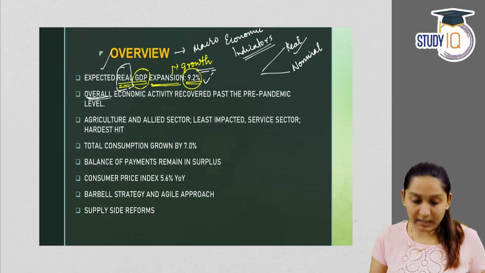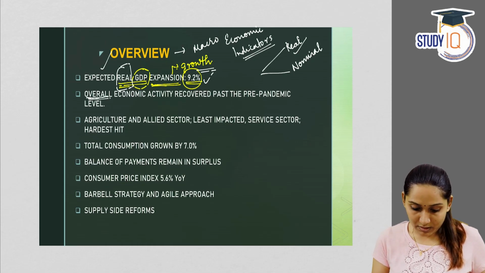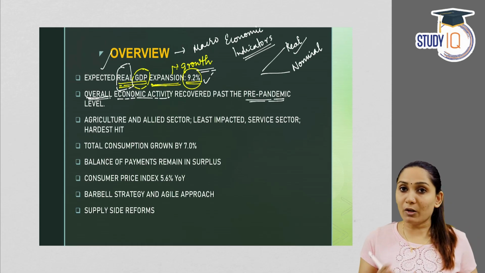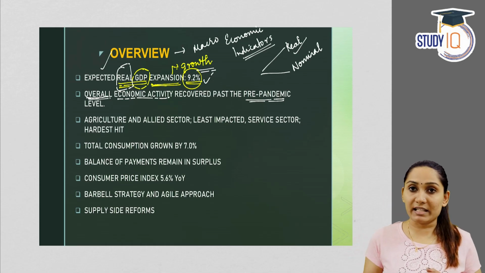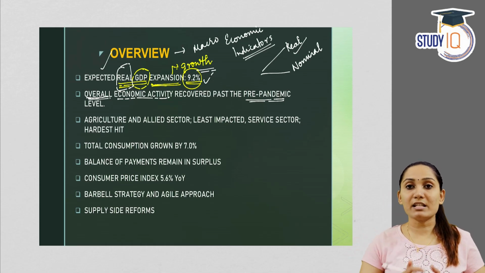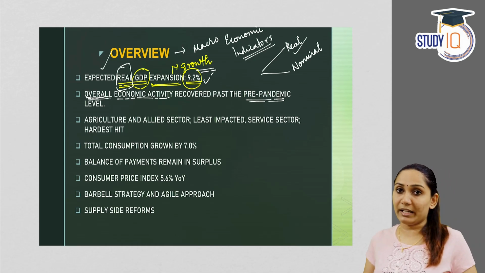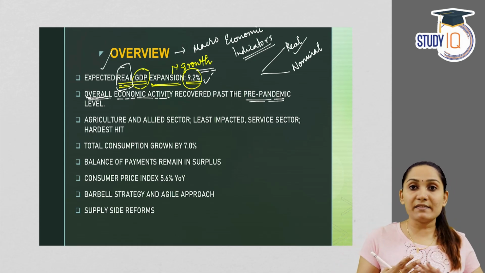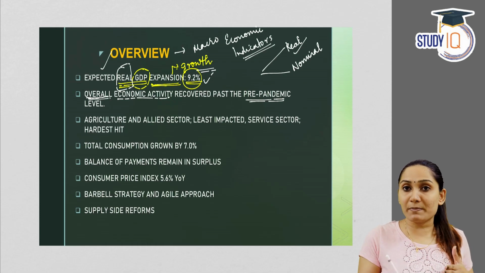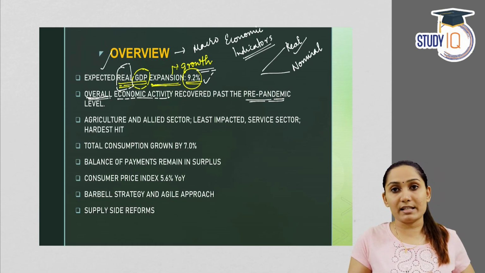Secondly, the Economic Survey observes that economic activity recovered past the pre-pandemic level. What is an economic activity? There are various definitions given for economic activity, but the widely accepted definition is any activity which involves money transactions or monetary transactions.